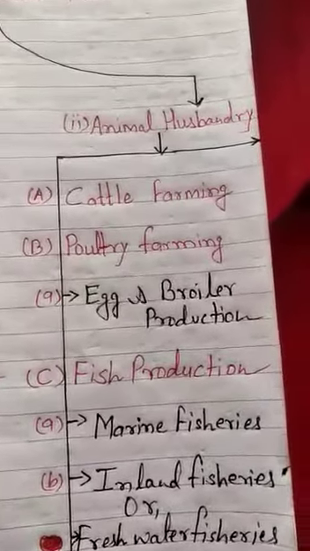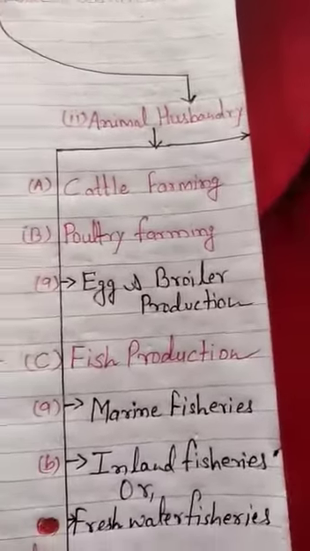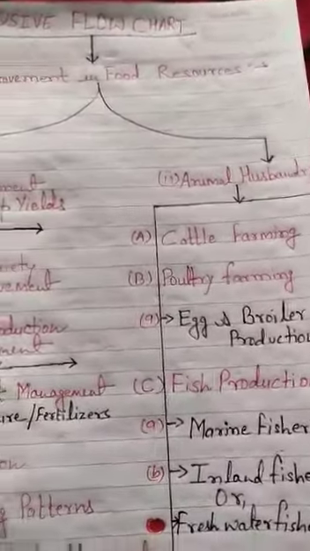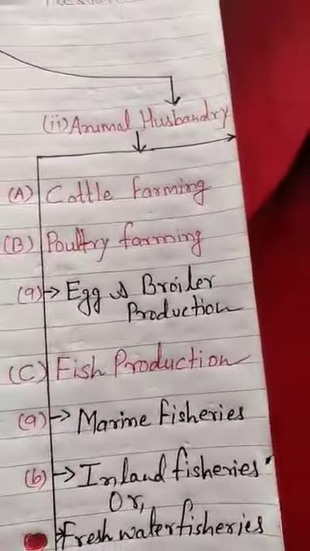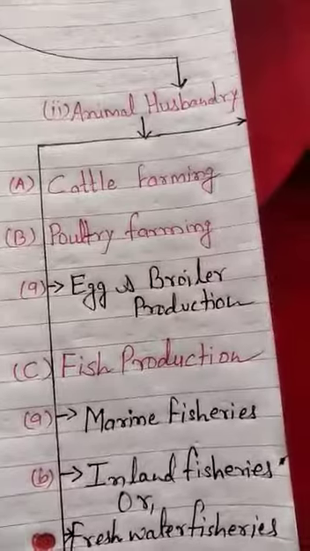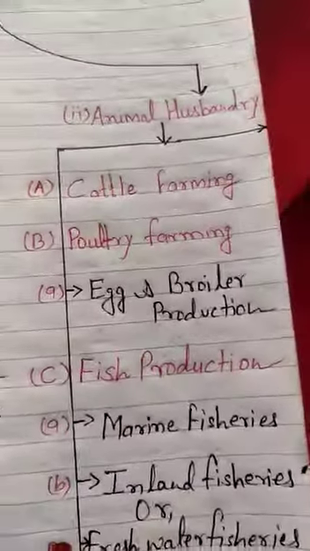So, dear students, in this video we will discuss animal husbandry in very short, through this exclusive flow chart. Animal husbandry includes four kinds of things, as given in the flow chart.